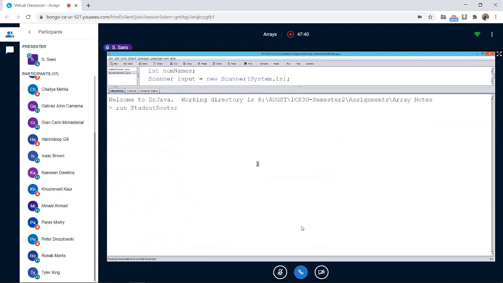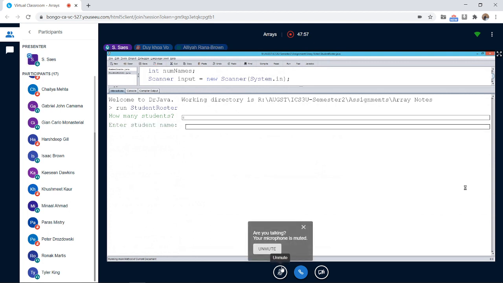Okay, so this program. Let me first run it before you even pay attention to the code. I'm just going to reset and then run the program. Let's see what happens when we run the program. It says how many students? How many students should I enter here? 20? Okay, I can put 20, but then it's going to take a long time. Let's say 5, because I don't want to keep entering numbers.